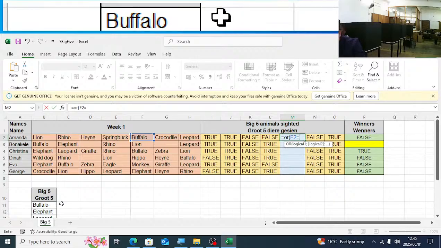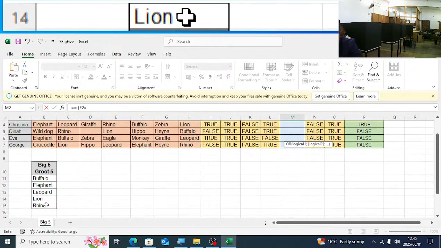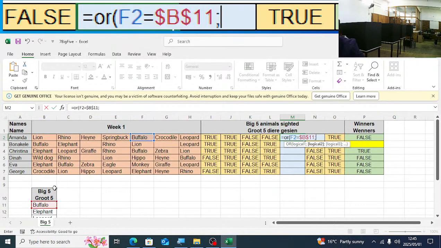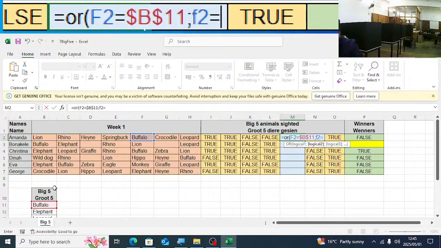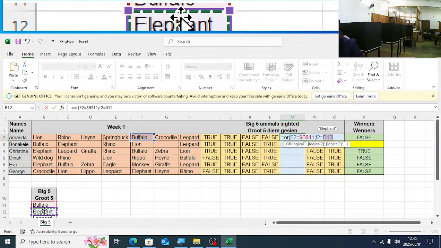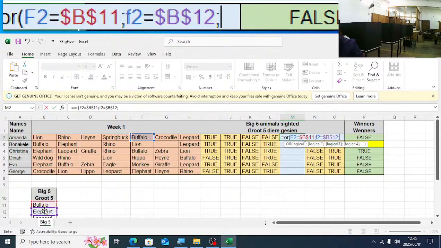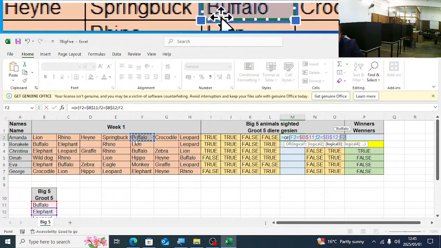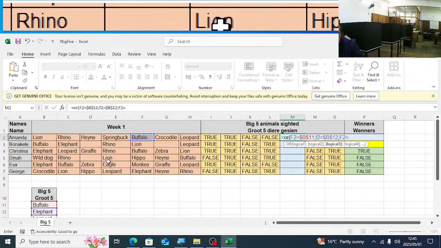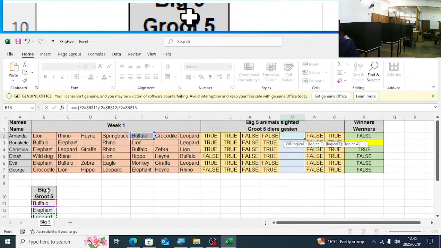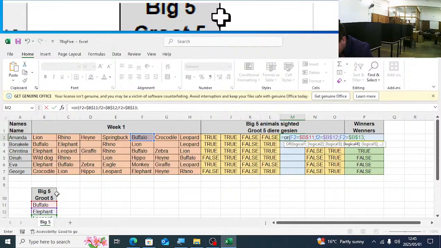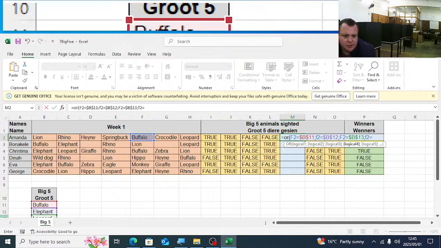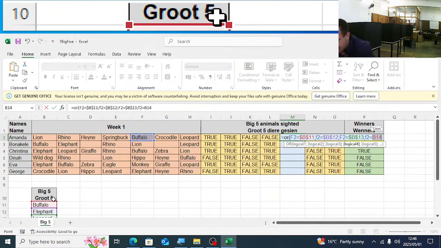If this cell, F2, is equal to F4, or if F2 is equal to the elephant, F4, or if F2 is equal to the leopard with F4. And the next, or if F2 is equal to the lion, F4.